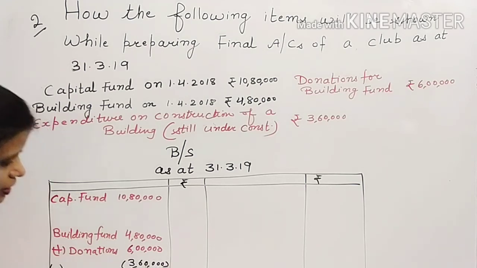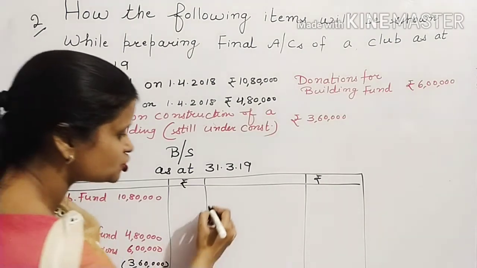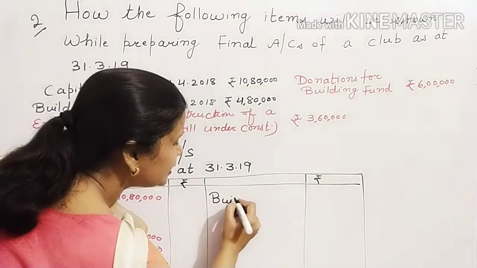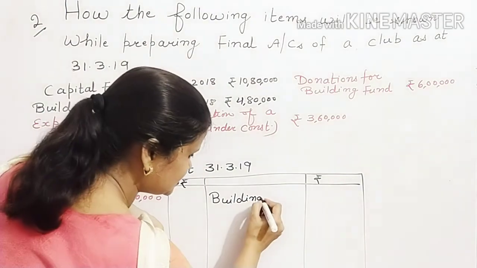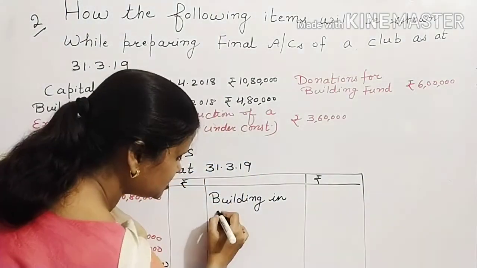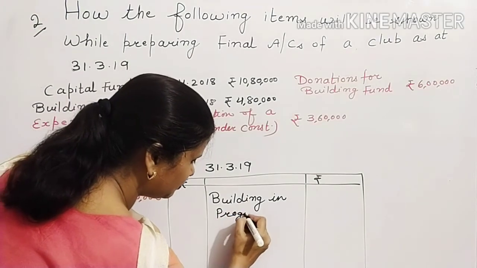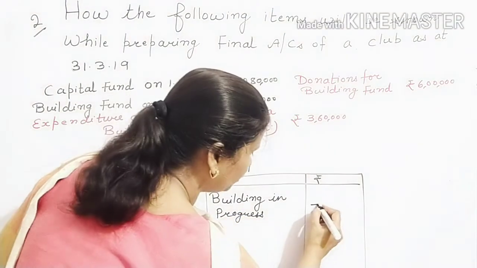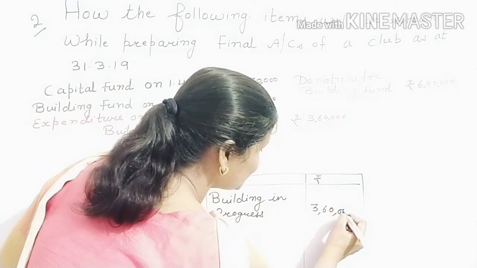But if you have spent this amount, that has resulted in construction of a capital asset, fixed asset, building. As it is under progress, so you will write down here building in progress. How much amount you have spent? 3,60,000.